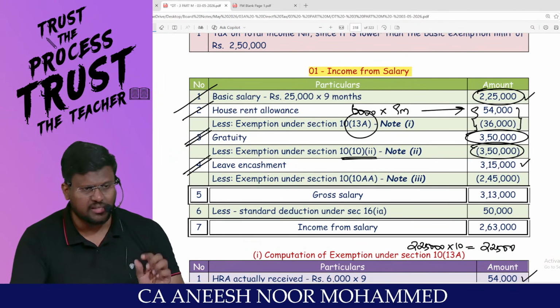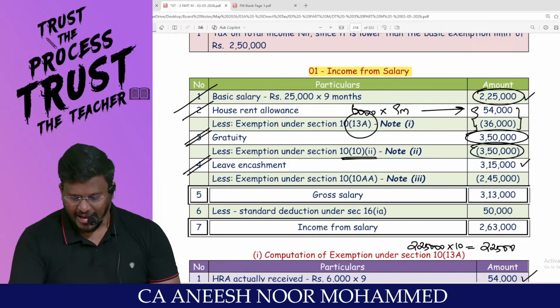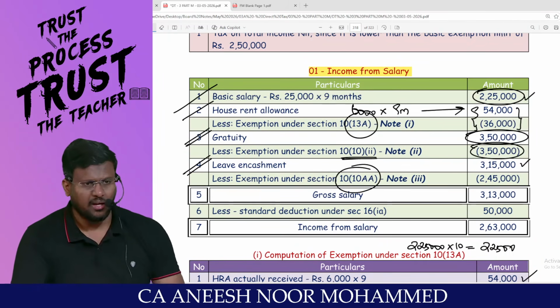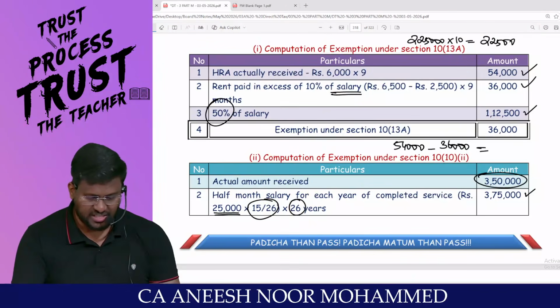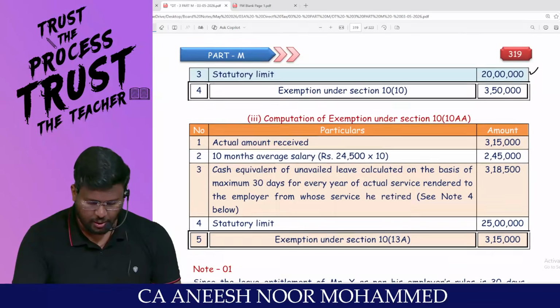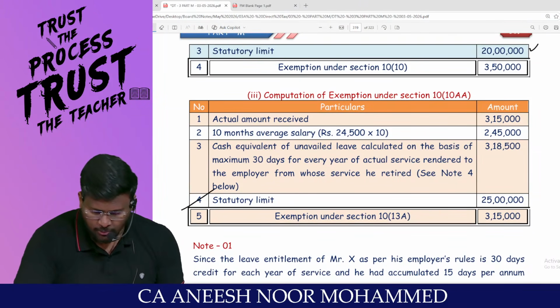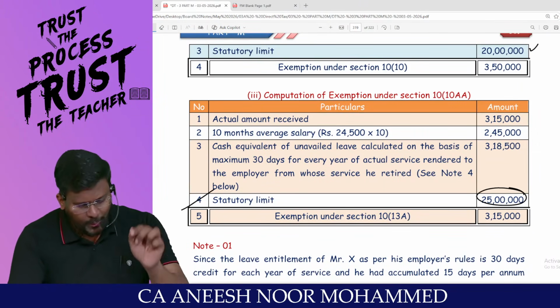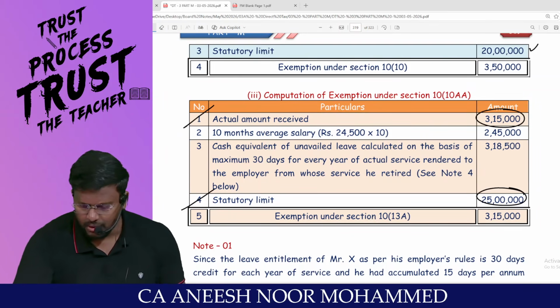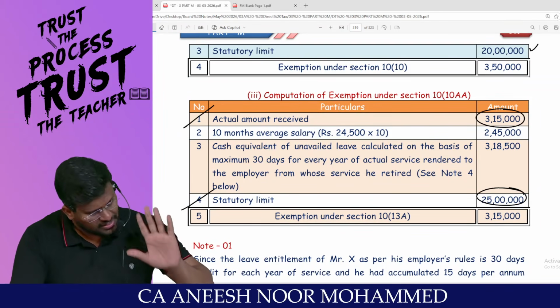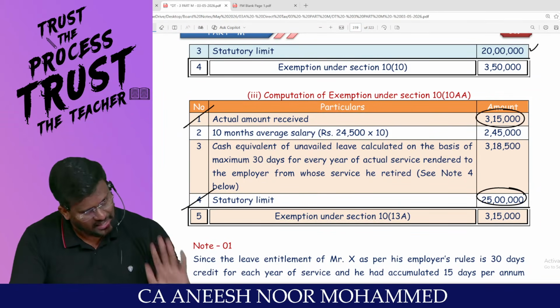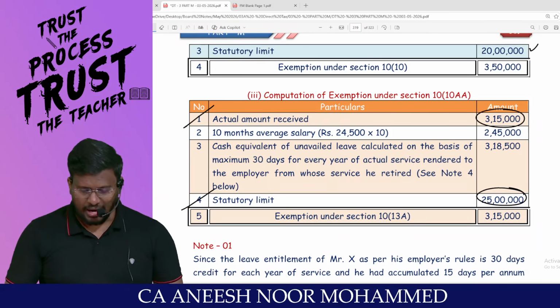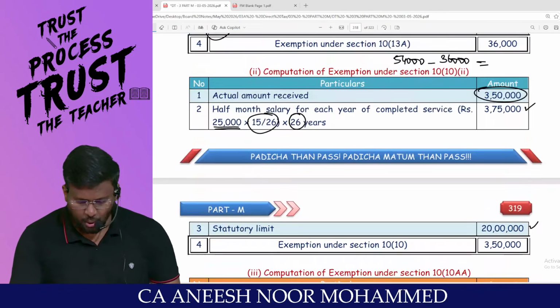Actual leave salary received is 3,15,000. As per section 10(10AA), least of the 4 is exempted. Statute limit of 25 lakh. Are you remembering? That's what statute limit of 25 lakh. Actual leave salary received 3,15,000. Last 10 months salary. Last 10 months salary. That's it. Sir, last 10 months salary means, look at here, man.